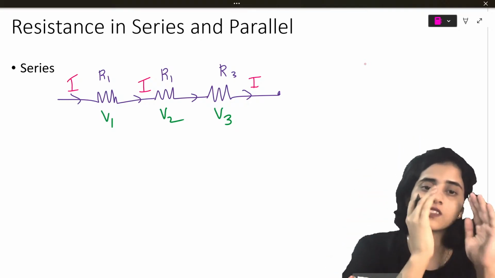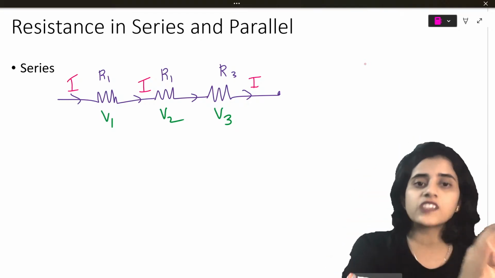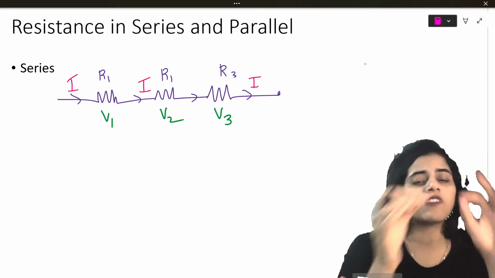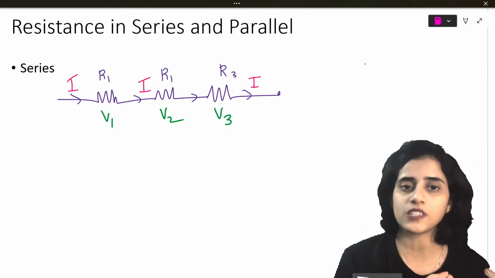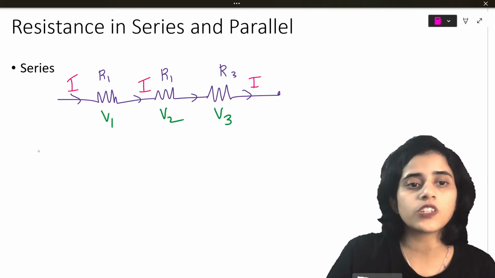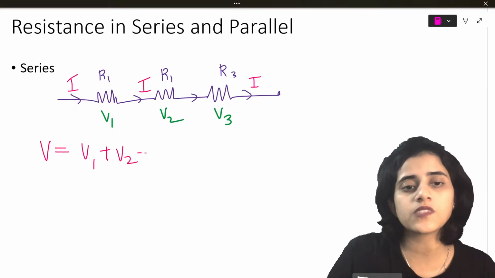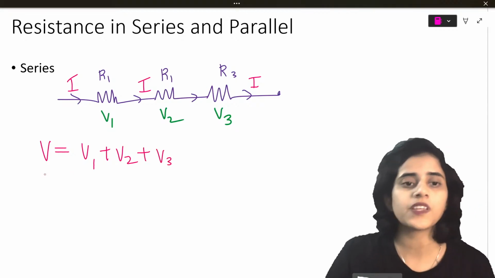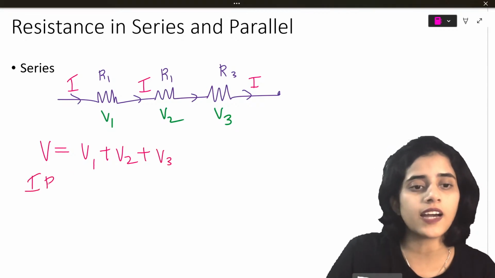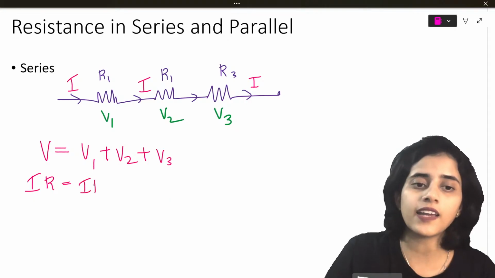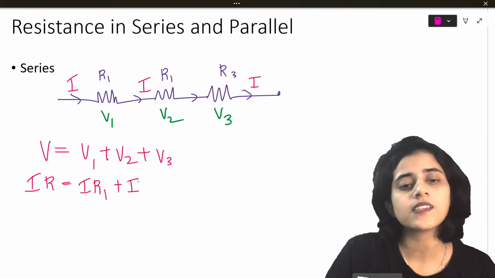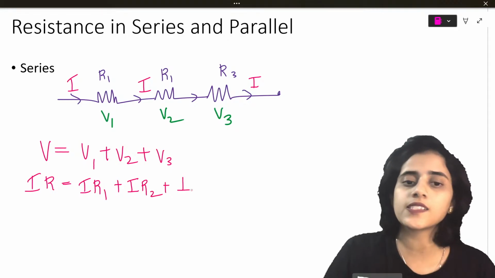A series circuit always has a fixed value of current, with different values of voltage depending on the components. So the total voltage of a series circuit will be V1 plus V2 plus V3. What is V according to Ohm's law? It's IR. So here it will be IR1 plus IR2 plus IR3.